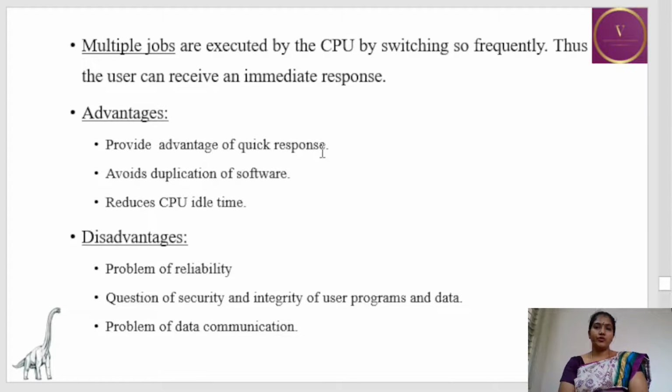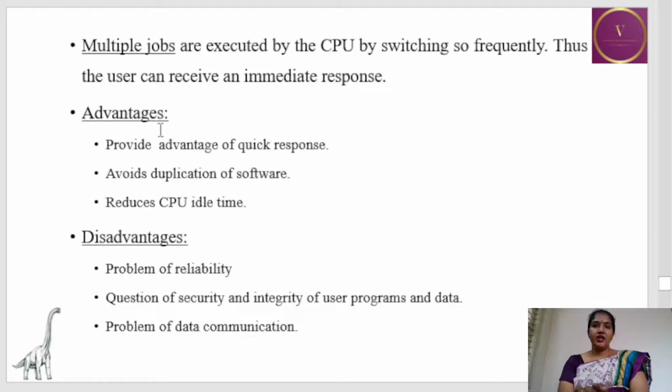Multiple jobs are executed by the CPU by switching between them. That is, when it is processing one job and there is one more requirement, it will quickly switch to the other job, and simultaneously the CPU time is equally managed between the processes, between the programs. Thus, the user can receive an immediate response. That is, quick response is the major advantage of a time sharing operating system.